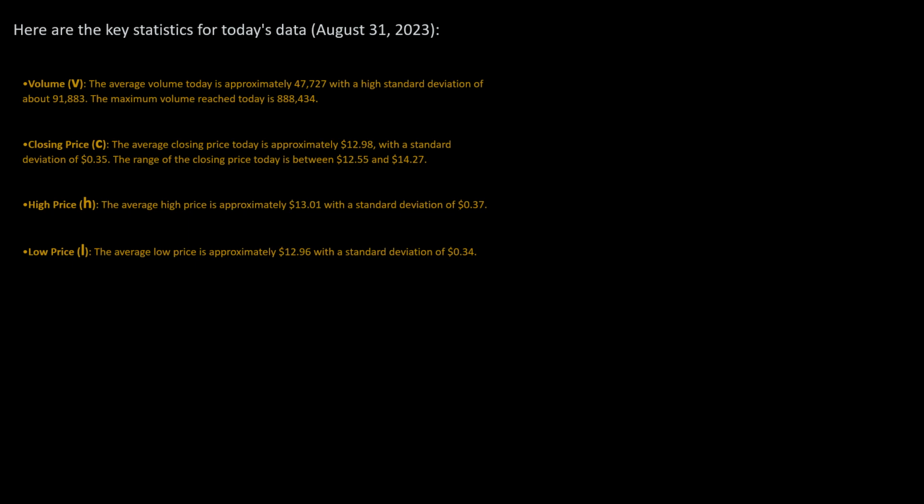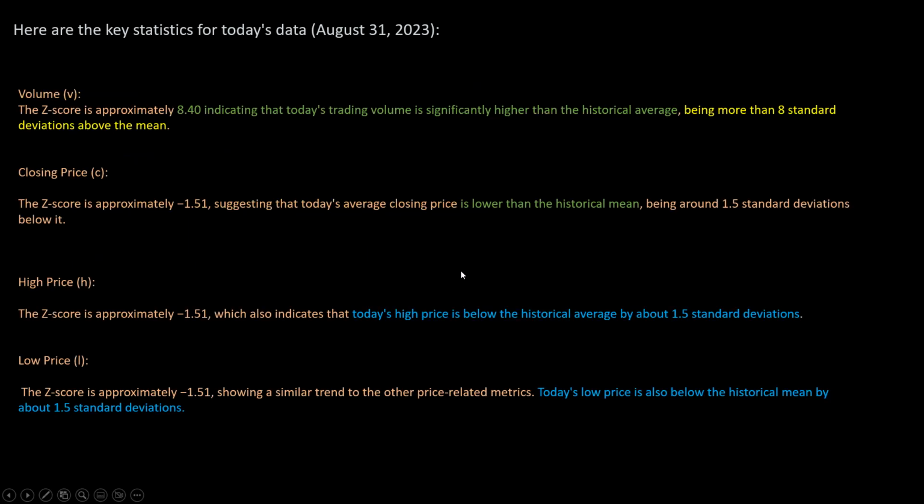The max volume reached today is 887,434. The closing price average today is approximately $12.98 with a standard deviation of 35 cents. The range of closing price today is between $12.55 and $14.27. The average high price is approximately $13.01 with a standard deviation of 0.37 cents. The low price is approximately $12.96 with a standard deviation of 34 cents. If you want to pause this and read over the key statistics for today, you're welcome to do that. I'm not going to go over these in fine detail.